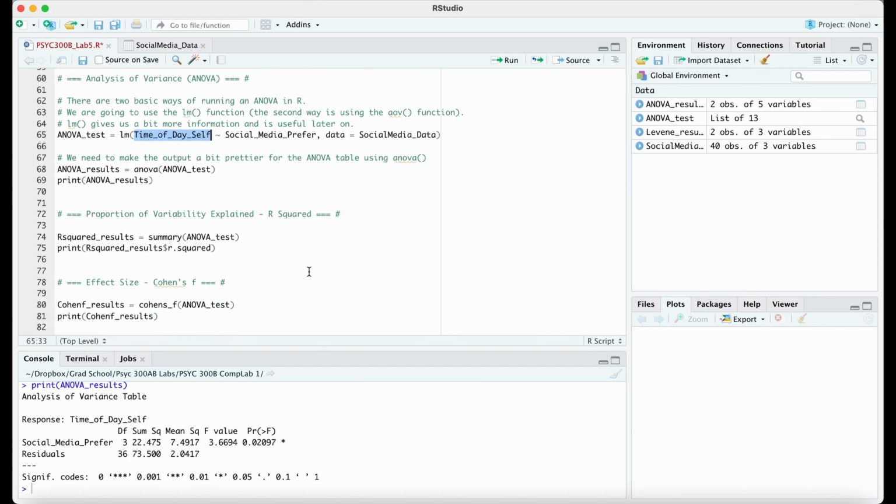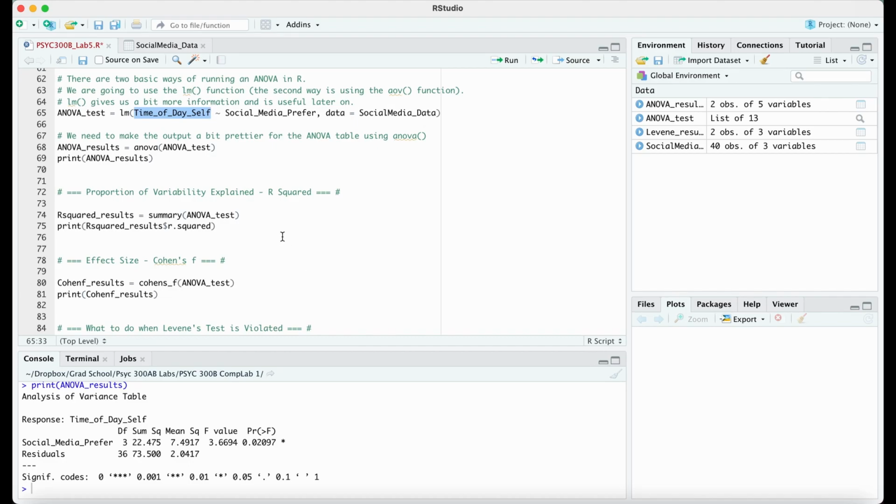Okay, so the last two things we want to do is get an R² value, and then we're going to do a Cohen's F value. Funny enough, the ANOVA test actually also has information on an R². So here we use the ANOVA test, this ANOVA function, and we also have a way of using a summary function.